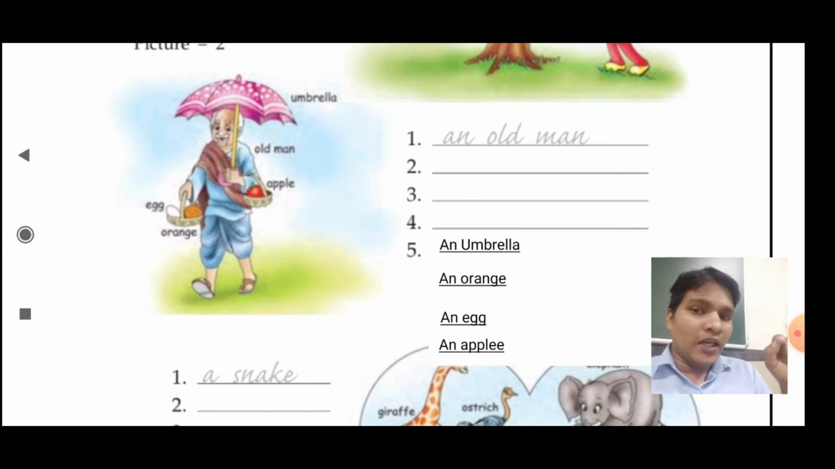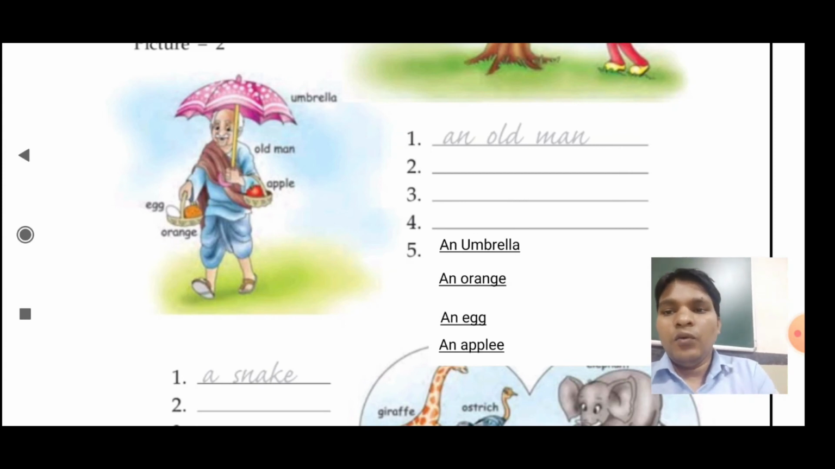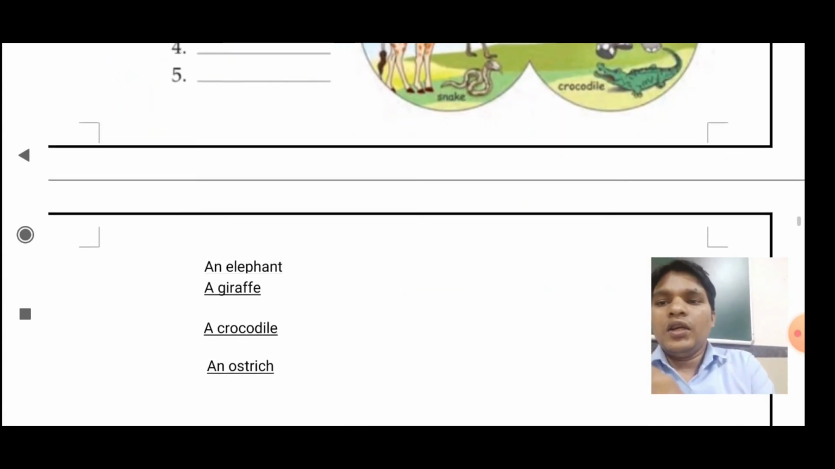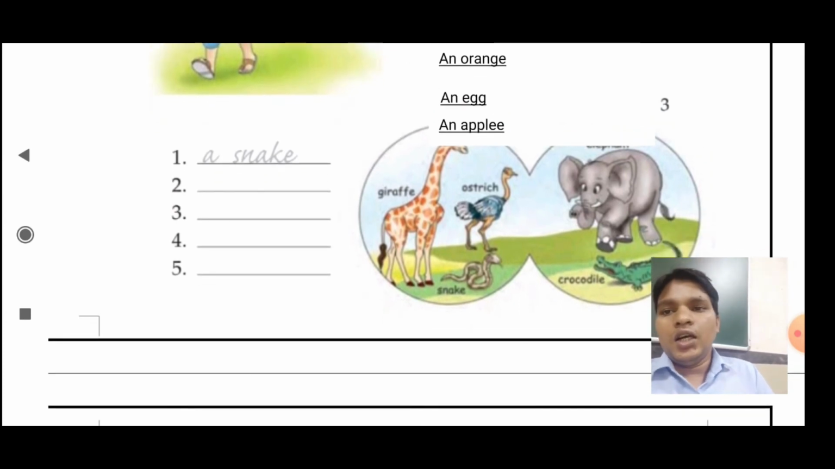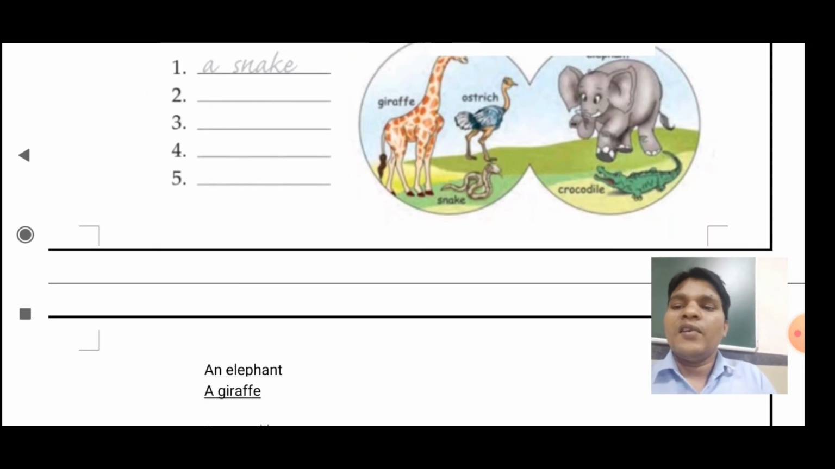Why? Because the first letter of umbrella is U, and U is a vowel letter. So before a vowel letter or vowel sound, an will come. Next, apple. So an apple, an egg, an orange, etc. The answers for the remaining things are given below: a snake, an ostrich, a giraffe, a crocodile, an elephant. In this way you can write the answer.